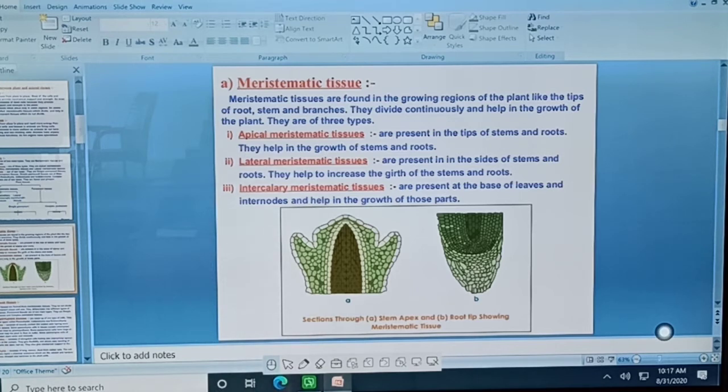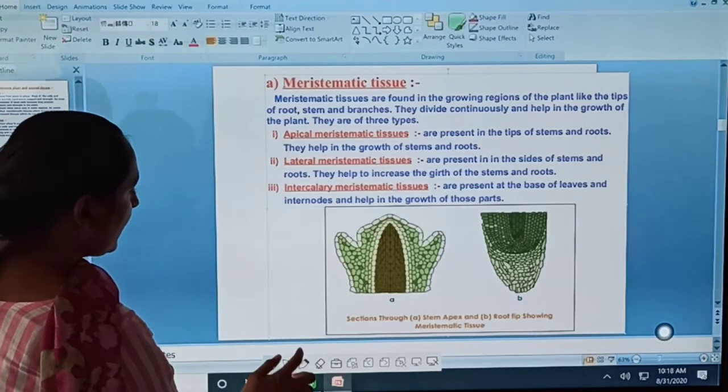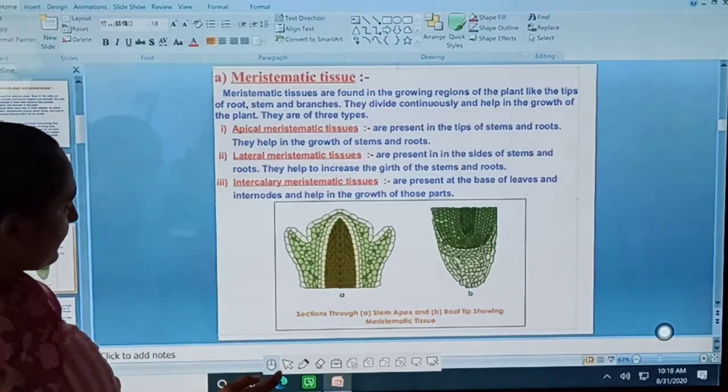Further, they divide continuously. The main character of meristematic tissue is that it divides continuously and helps in the growth of the plant.